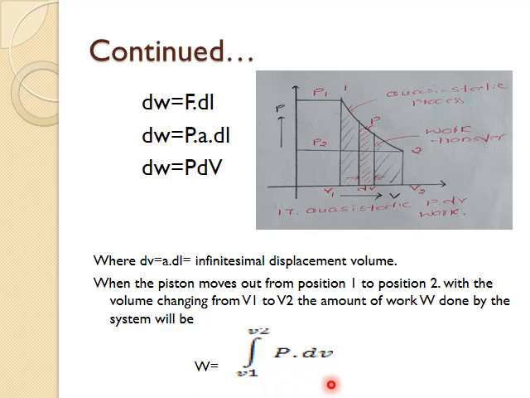To calculate the work done in any thermodynamic process which is initially at volume V1 and finally at volume V2, we use this equation. We call it the PDV work equation, or displacement work equation. It is a very important equation to remember for your exam.